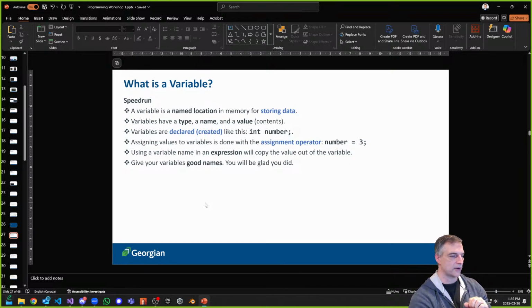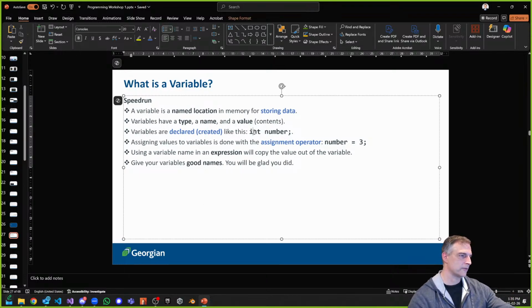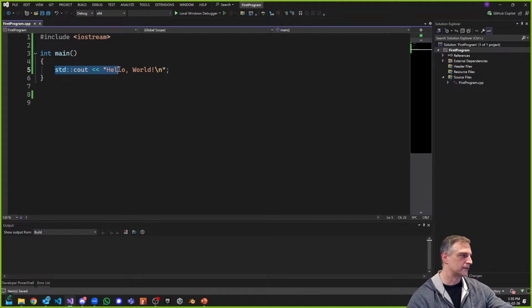Again, we're talking about value types right now, okay? We'll talk about reference types another day. Today, it's all around value types. So again, variables are declared. They're created somehow, like this: the type is first, followed by the variable name and a semicolon. Again, without a semicolon, you don't have a statement. A proper statement of code includes all this. If I go back to my code, this is a statement of code, the entire thing with a semicolon.